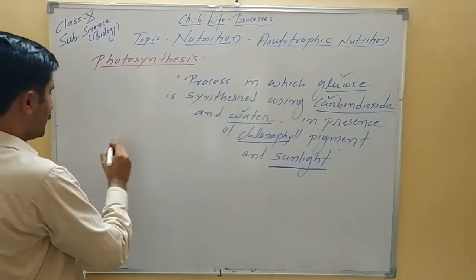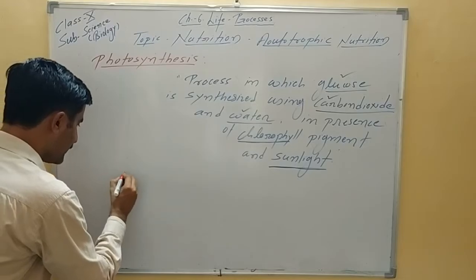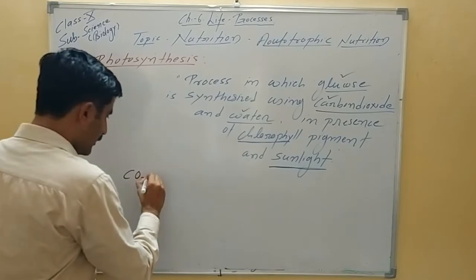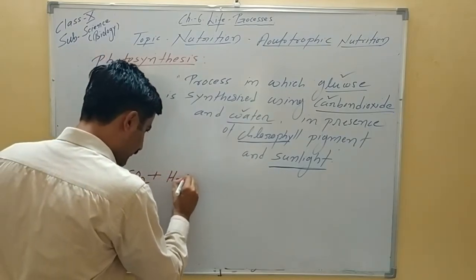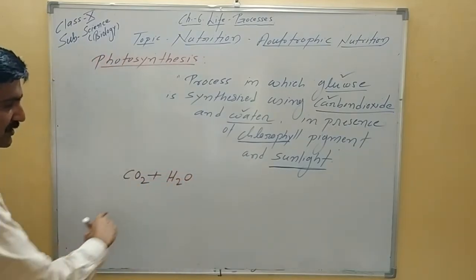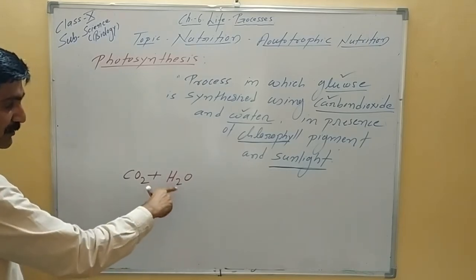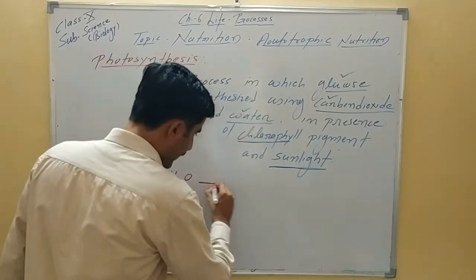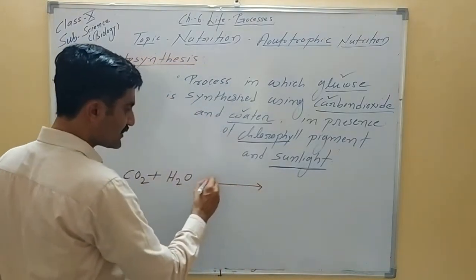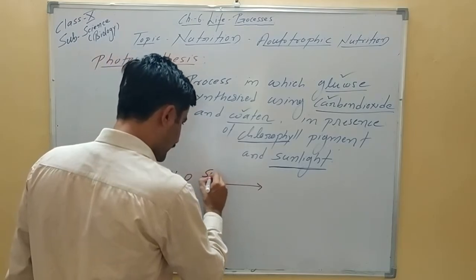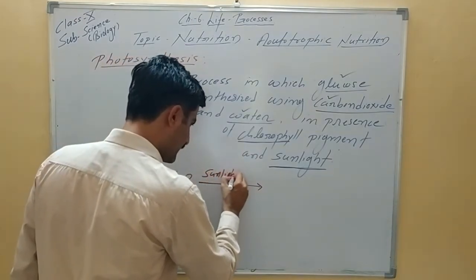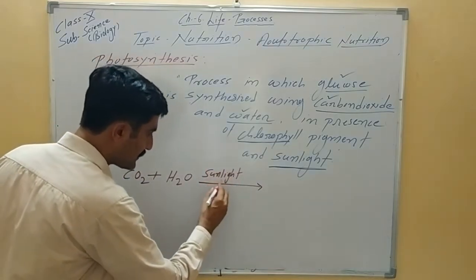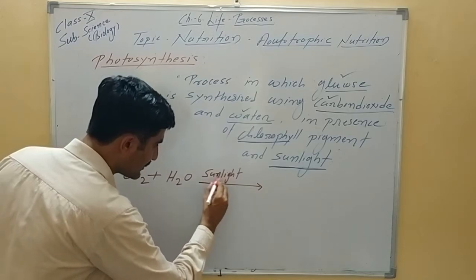So what is used here? Please keep in mind, carbon dioxide is used and water is used. So these two are raw material, these two are reactant, these two are substrate of photosynthesis. We will balance the reaction later on, and this is the direction of reaction. And what is present here, please remember sunlight, and this sunlight is visible light. We will write the wavelength also of this sunlight. What type of sunlight is used here? Sunlight.